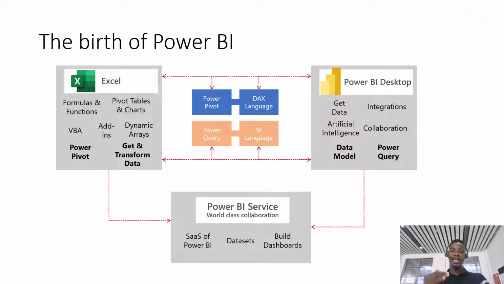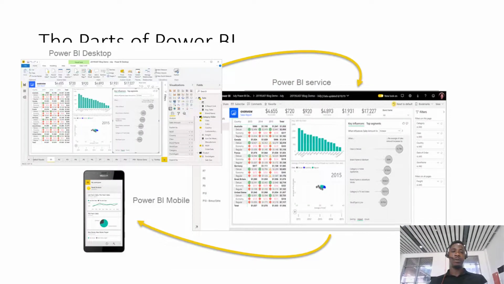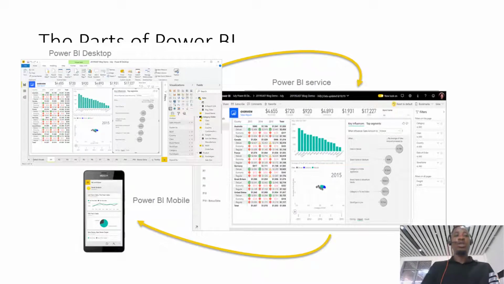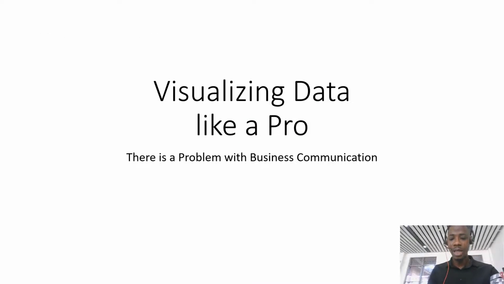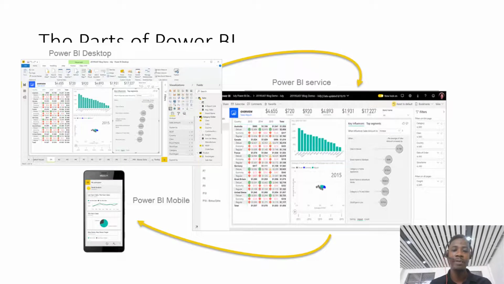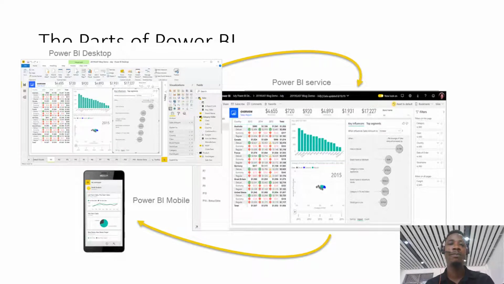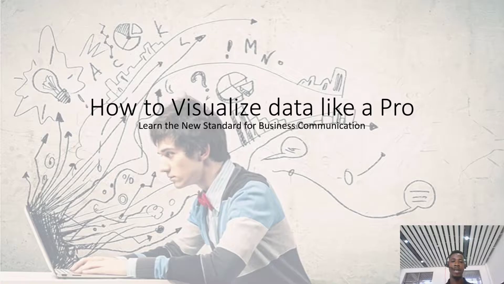So Power BI gets data, has a lot of artificial intelligence, has a lot of ways of collaborating with your team members to deliver great insight and build an interesting dashboard. So the Power BI framework just starts from Power BI Desktop. You start from Power BI Desktop, you create your report on Power BI Desktop. After that, you put it on Power BI Service for your people to see. Then you also push it over to your phone, right? Which you can use to track and look at your analysis on your phone, right? That's one of the things that Power BI can do for you.